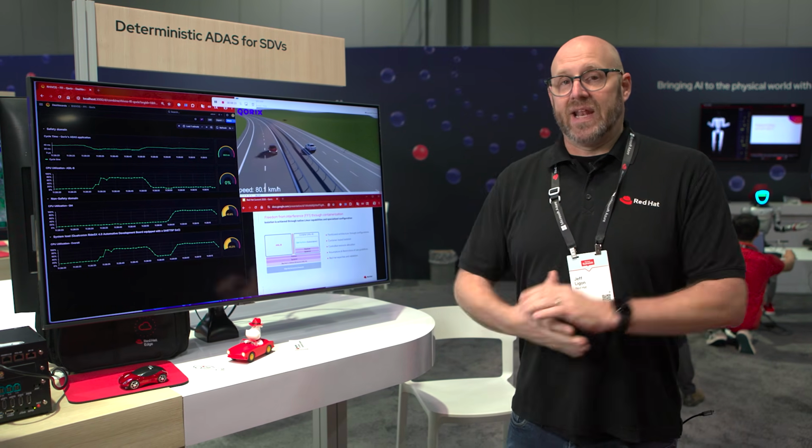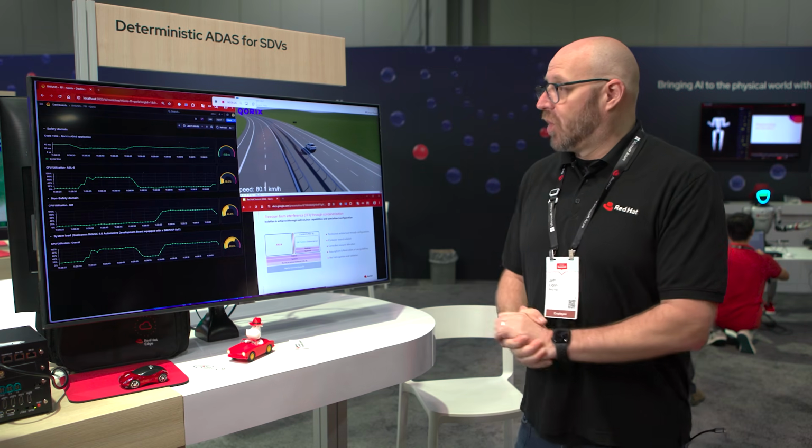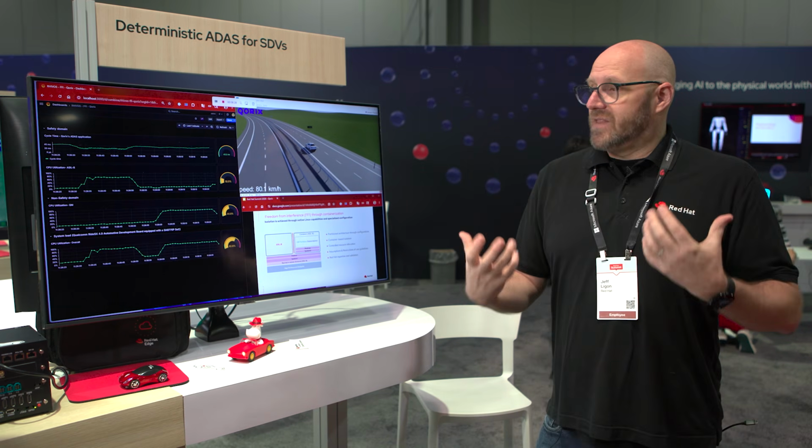That's the difference for the Red Hat in-vehicle operating system and why we're trying to change the way that operating systems are